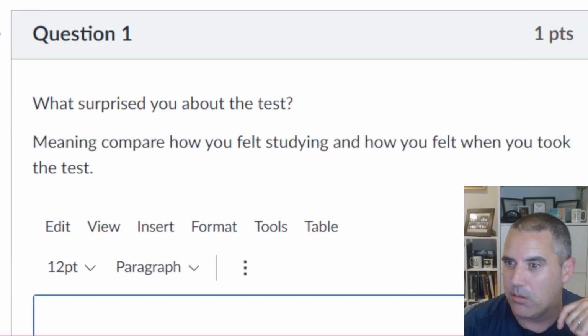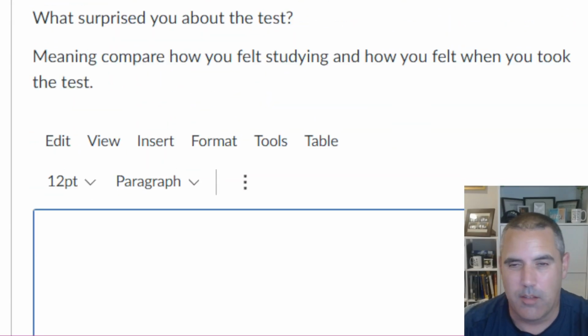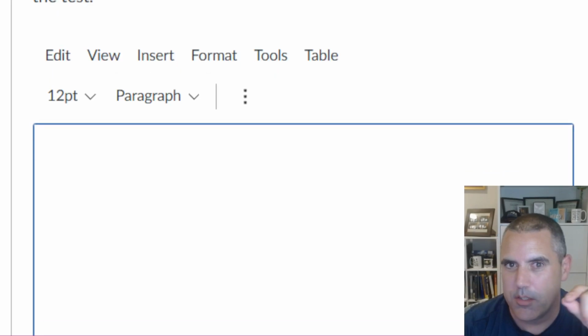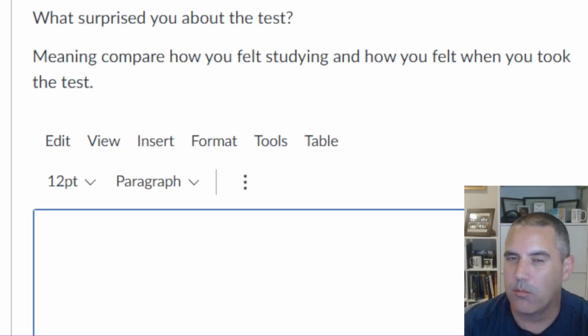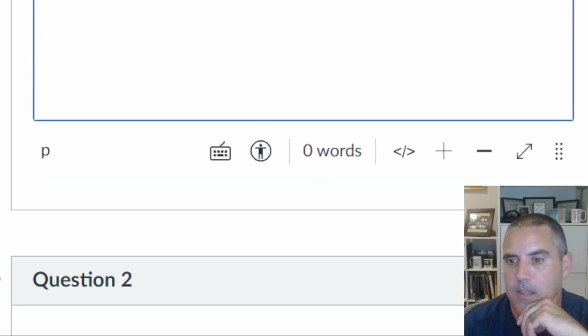So again, this is about learning this material. We have to reflect on it even if it's painful. And I never mean this to be negative. I don't know what's going on with everybody, what everyone's backgrounds are. So what surprised you? How did you feel during the test? How did you feel when you were studying? Write several paragraphs. I will read these and possibly comment on a few of them, but this is really for you to think about.